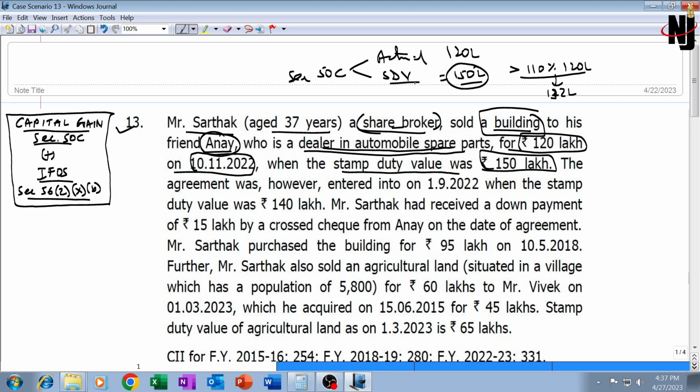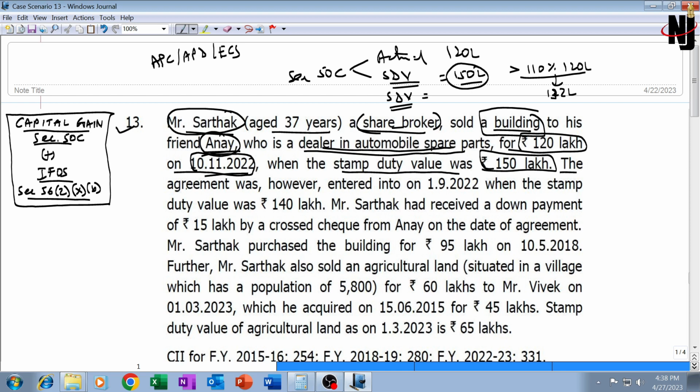However, this is the stamp duty value as on 10th November 22. Instead of the stamp duty value as on the date of registration, we can take into account the stamp duty value as on the date of agreement, if that is lower than 150. However, the stamp duty value as on the date of agreement can be taken into account only if some amount was received by Mr. Sarthak from Mr. Anay by way of account payee cheque, account payee draft, ECS, or through other prescribed electronic modes. Let's check.